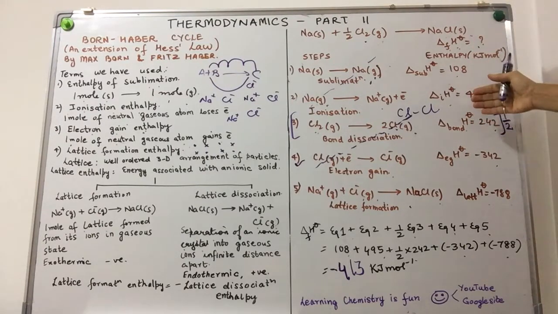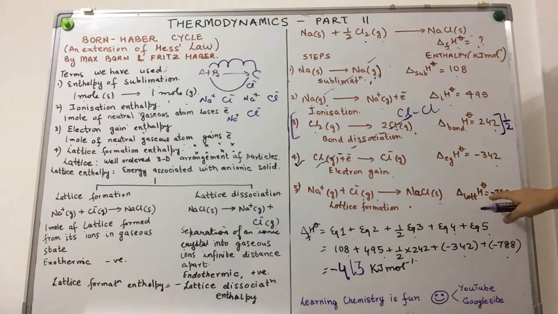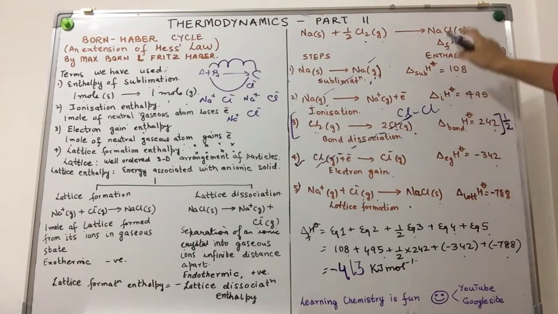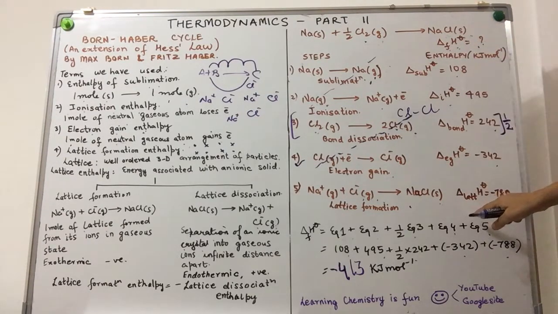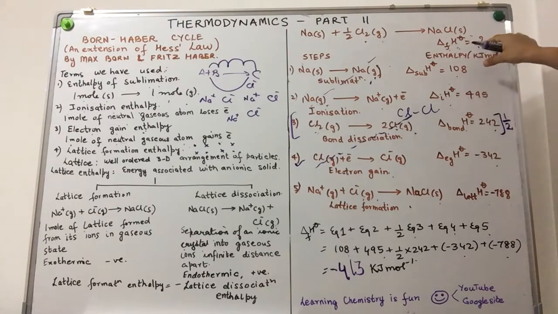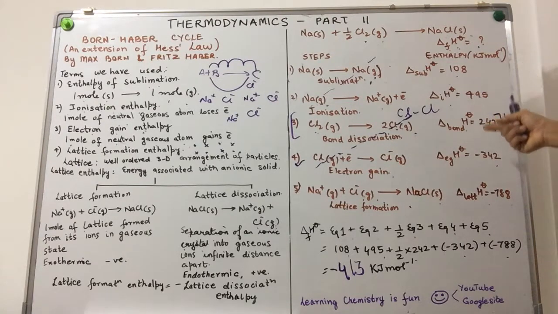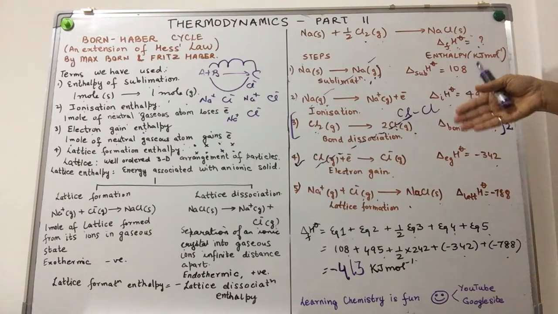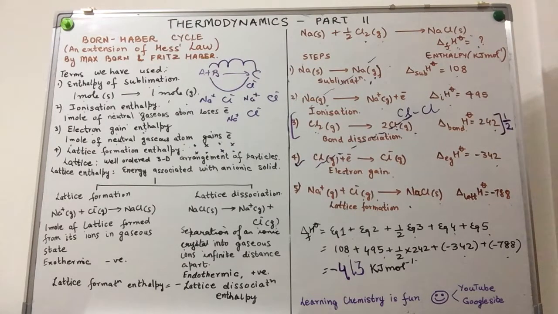So if you notice 1, 2, 3, 4, 5 set of steps that we have taken over here, and the sixth one we had determined, if out of these 6, we know any 5 by other methods, we can determine the 6th value by using the concept of the Born-Haber cycle.